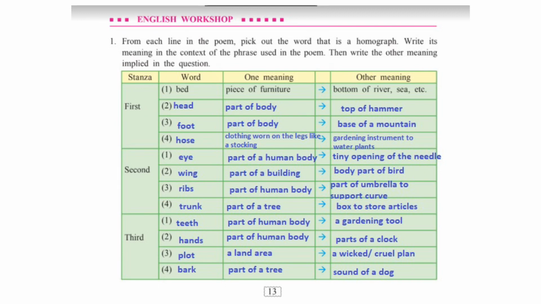Third stanza, the first word is teeth, part of human body, a gardening tool. Second word is hands, part of human body, parts of a clock. Third word is plot, a land area, a wicked or cruel plan. Fourth word is bark, part of a tree, sound of a dog.